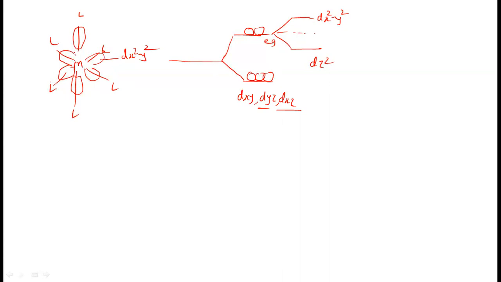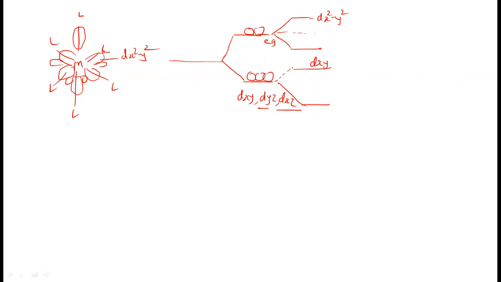Sorry, the effect of the ligand field will be more on the dxy orbital because they are in between the axis. These are the dxy orbitals. So the dxy orbital has risen in energy level.